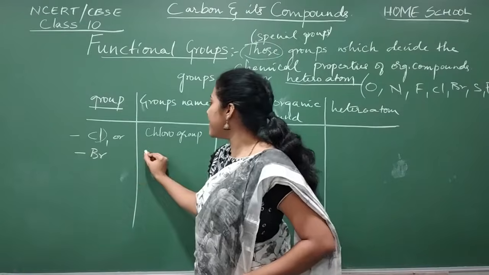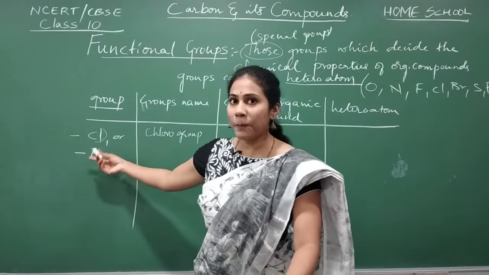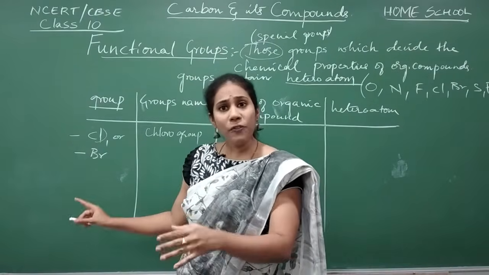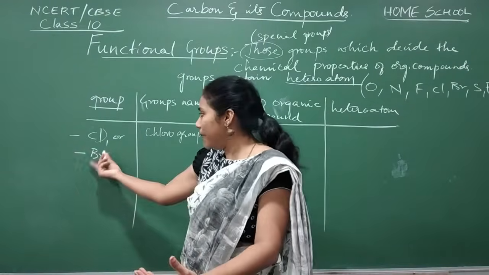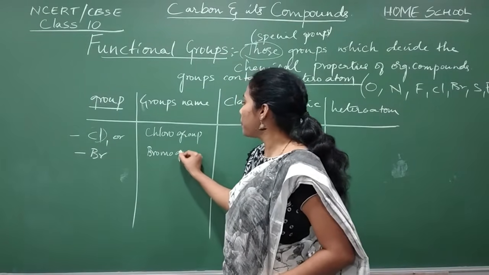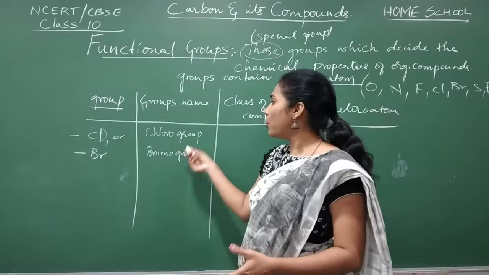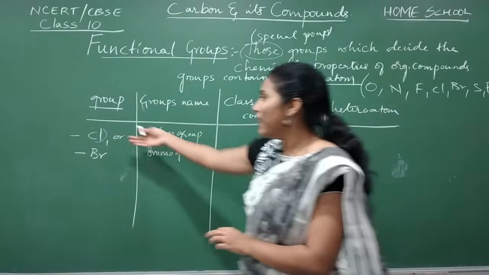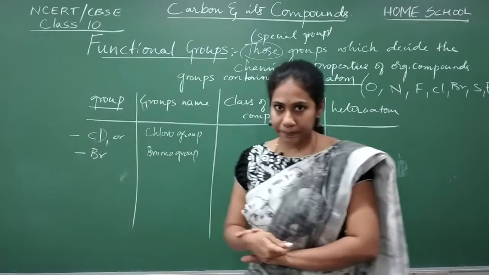And if bromine is there, we don't call it a bromine atom, we call it a group, no? When you call it a group, it should have some name, isn't it? So it is called the bromo group. Chloro atom or bromo atom, you can call it anything, since it is a single pure atom.